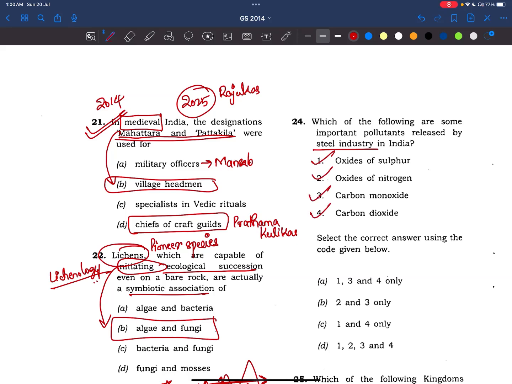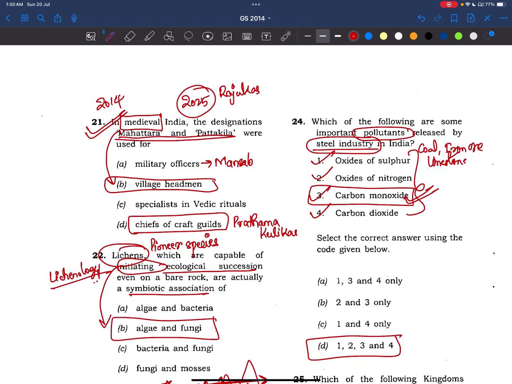Generally, even if you don't know, it is a pollutant. And in the steel industry, we use different types of minerals like coal, iron ore, and limestone, dolomite, all these things. So definitely, one way or the other, all these gases will be released, and the main pollutant from the steel industry is carbon monoxide. Okay, so the answer is 1, 2, 3, and 4, friends.